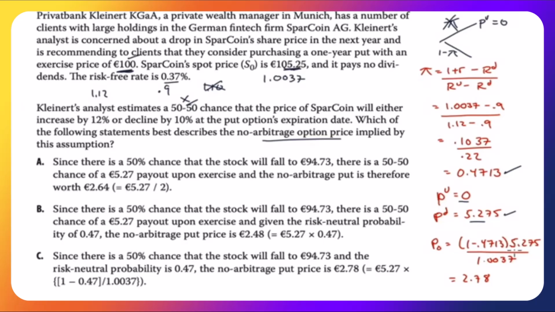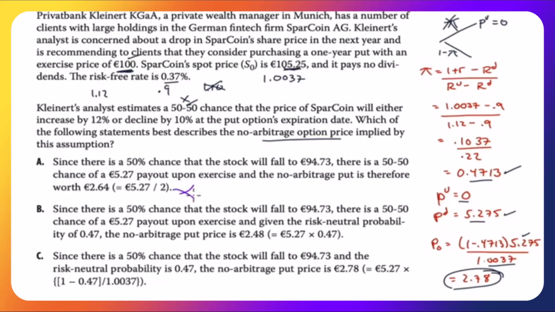Being that the up move has 0 value, we can ignore pi. It is just 1 minus pi times the price of the option. This is 1 minus 0.4713. And then discounted back at the risk-free rate, we get 2.78. Let's see if we can eliminate some of these. Since there's a 50% chance that the stock will fall to 94.73, there's a 50-50 chance of a 5.27 payout upon exercise, and the no arbitrage put is therefore worth 2.64.